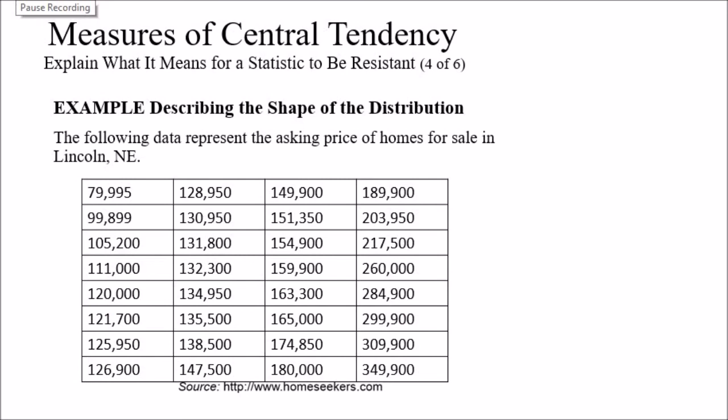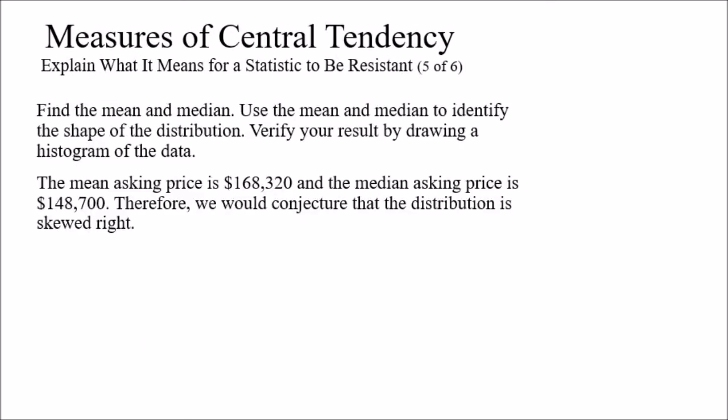Here's an example to see how we can apply the knowledge that we just learned to predict something about our data or the distribution. The following data represents the asking price of homes for sale in Lincoln, and we have all of the numbers in front of us. We want to find the mean and median, then use them to identify the shape of the distribution, and verify the results by drawing a histogram for the data.